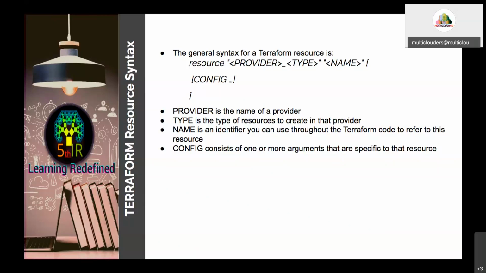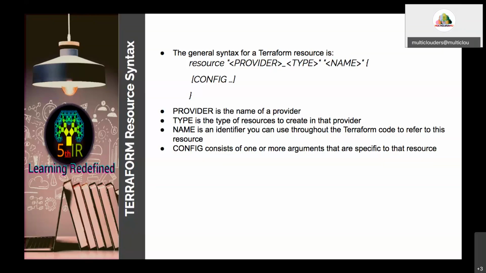You use resource, then give the provider name. If it is AWS, you provide AWS here. If it is Alibaba Cloud, you provide Ali Cloud. Then the type of resource you are going to create, and the name is the identifier of the particular resource. And configuration means you give the different parameters for the particular resource.